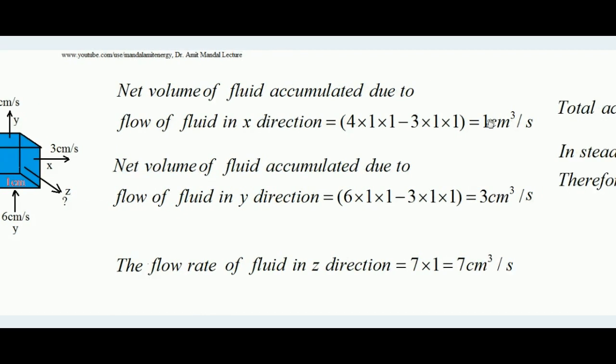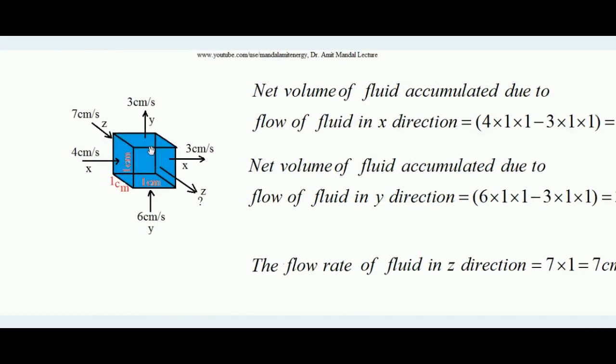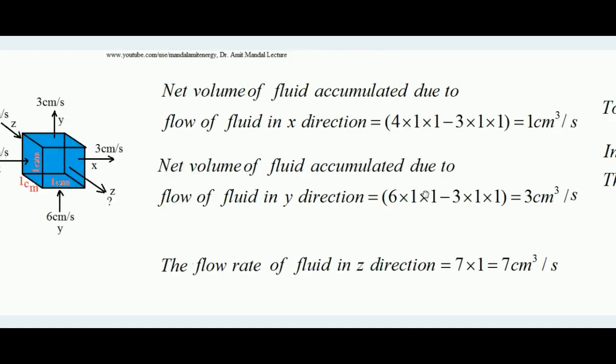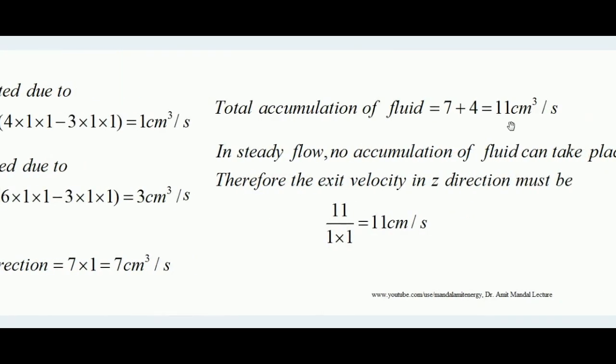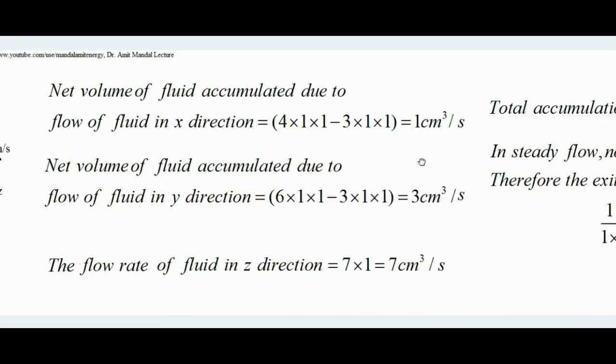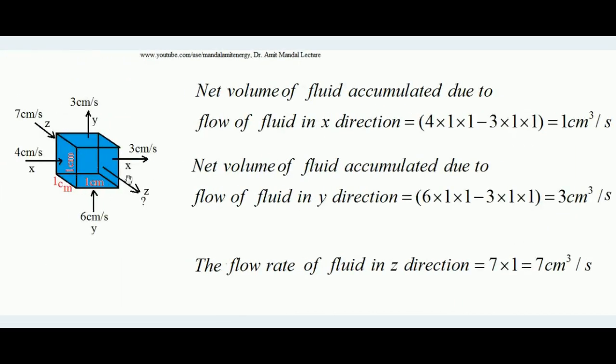Okay, so due to all these three accumulations, how much total amount of fluid accumulation is taking place? That will be 7 plus 3 plus 1, that is equal to 11 centimeter cube per second of fluid that will start accumulating inside the cube. Okay, but the flow is steady, and in steady flow we will think that the amount of fluid which is going inside is exactly equal to the amount of fluid which is coming outside. That's it. So no accumulation can take place.